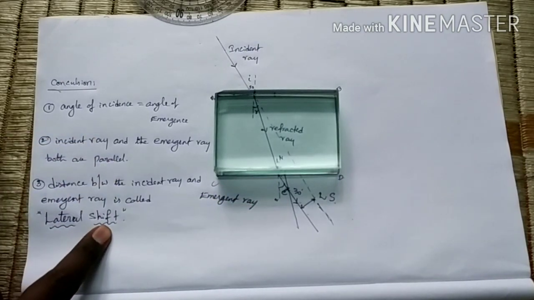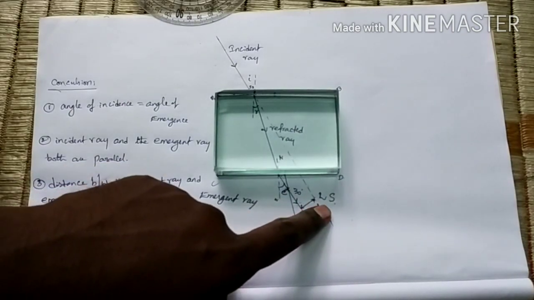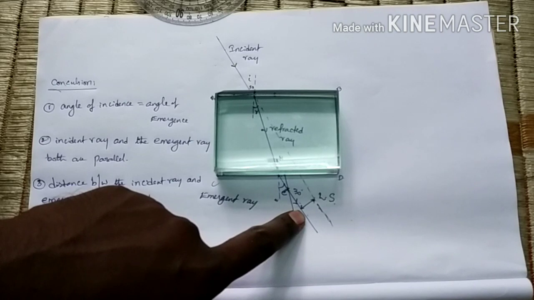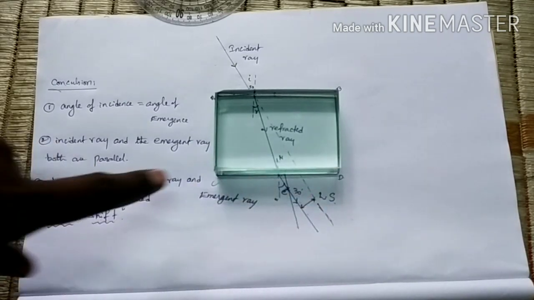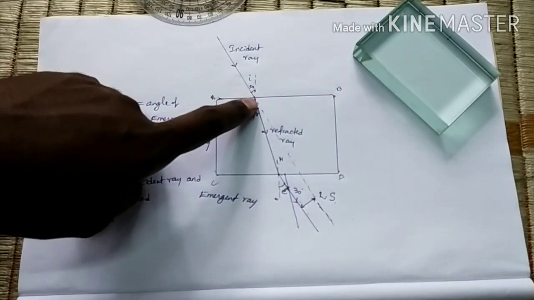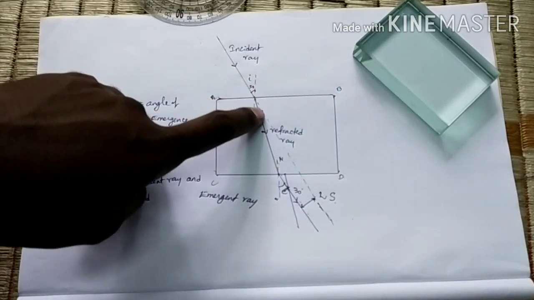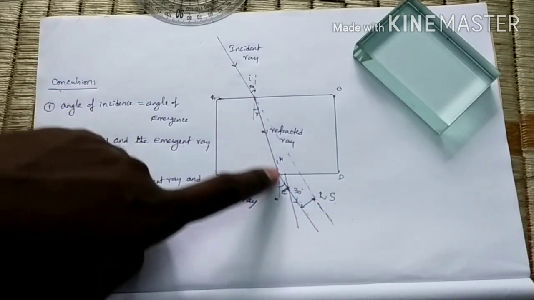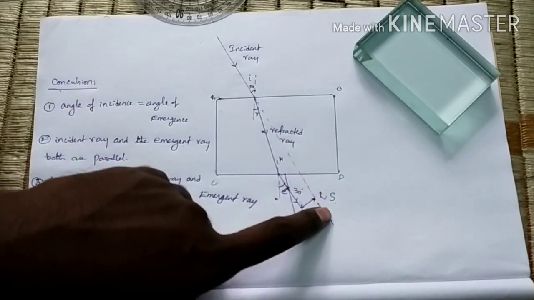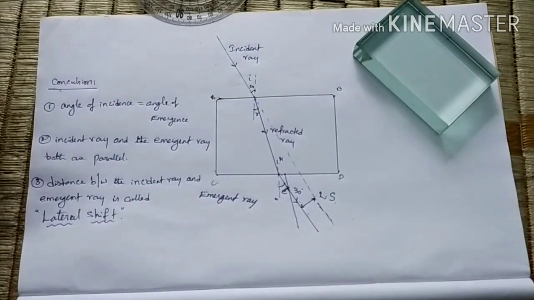And what is the second aim here? Here we are going to learn about the lateral shift. What is lateral shift? The distance between the incident ray and the emergent ray, that we call lateral shift. And we can observe that when we extend this incident ray, the emergent ray and the incident ray both are parallel.